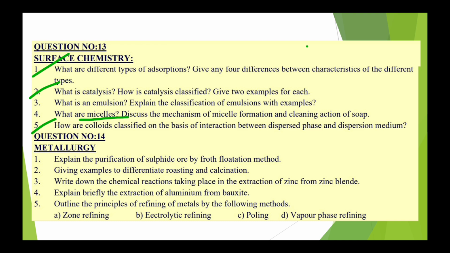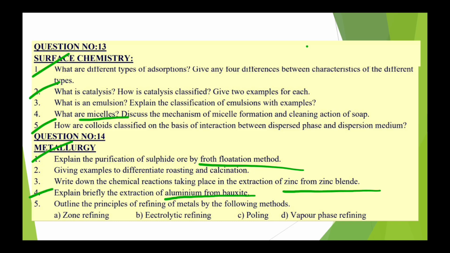Then question number 14, metallurgy. In metallurgy, the flotation process is most important. Then write down the chemical reactions taking place in the extraction of zinc from zinc blende. Then briefly the extraction of aluminium from bauxite. These are the main important questions.